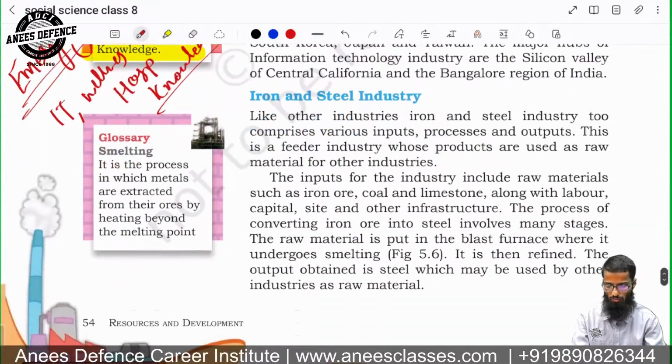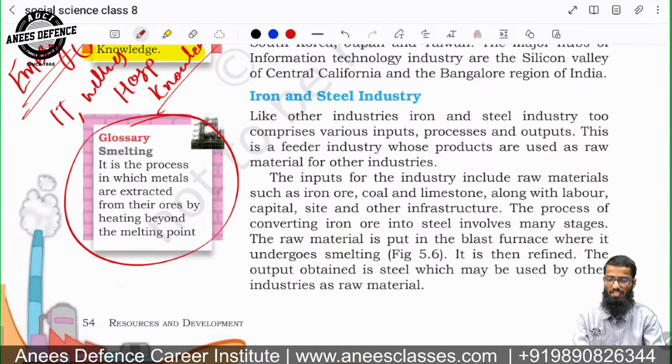What is next? Smelting. It is a process in which metals are extracted from the ores by heating beyond the melting point.